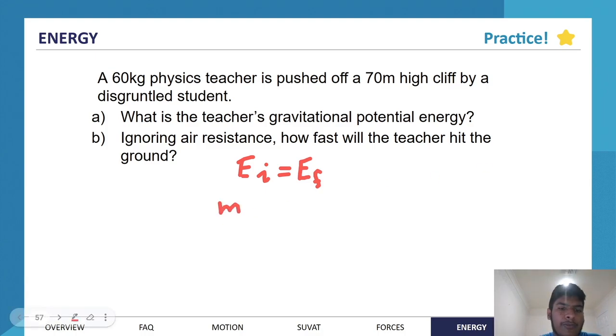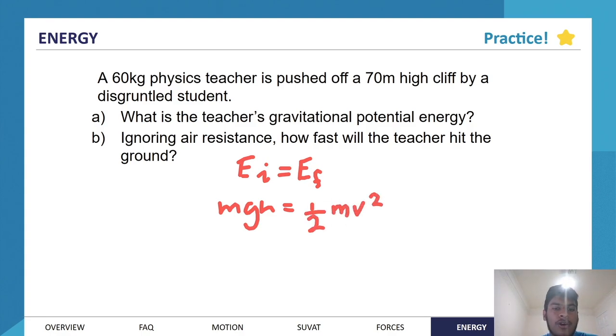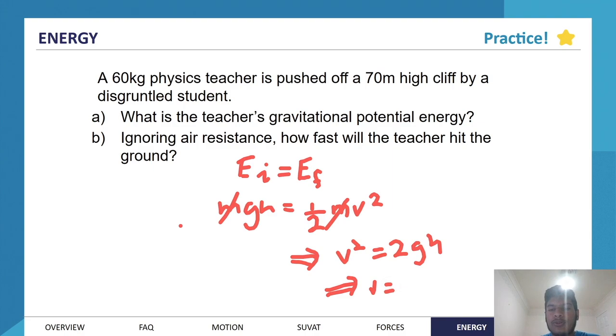Initially, the energy is in the form of gravitational potential energy. There's no kinetic energy. Once the teacher hits the ground, or is pretty much touching the ground, or his feet or the center of mass is very close to the ground, he's got pretty much zero gravitational potential energy and all kinetic energy. So we've got this equation here, and we're interested in how fast the teacher will hit the ground, so we're interested in the velocity. What we can do is cancel the masses. We can pull the 2 over, so we get v squared equals 2gh, and we can square root both sides. So we get v equals square root 2gh.